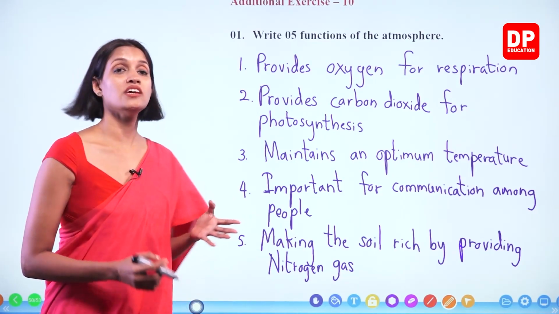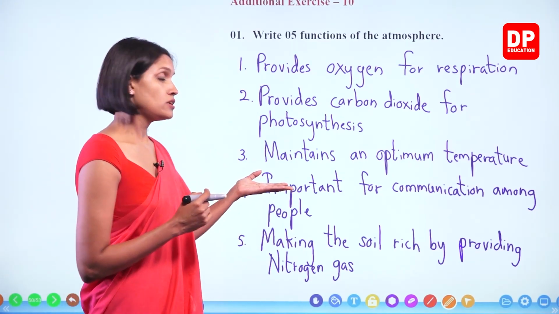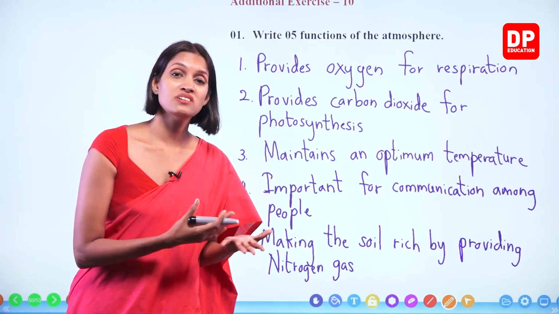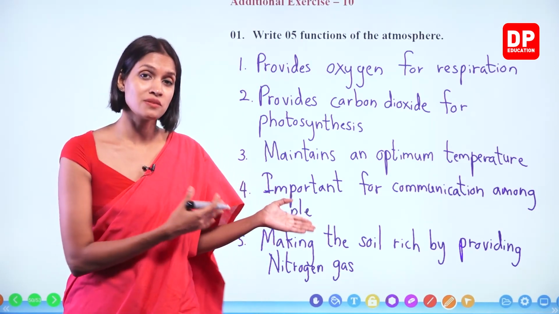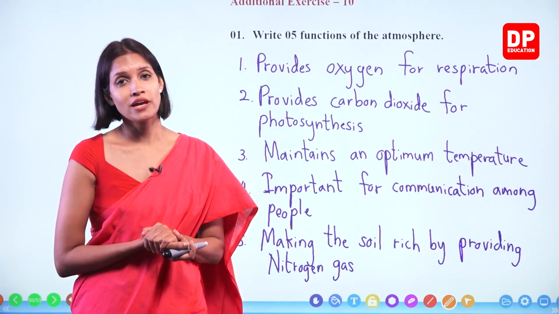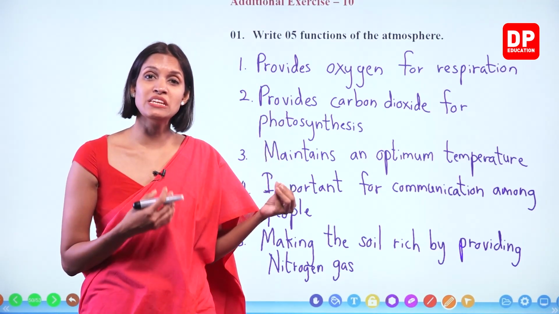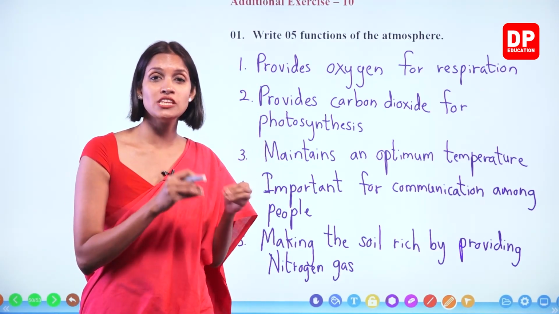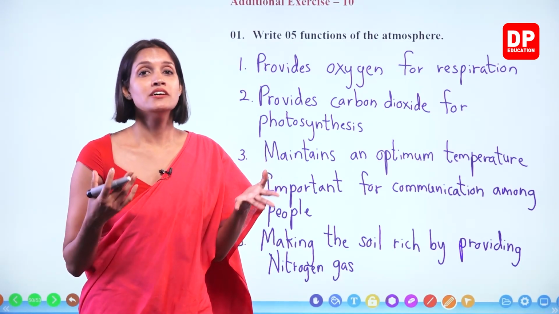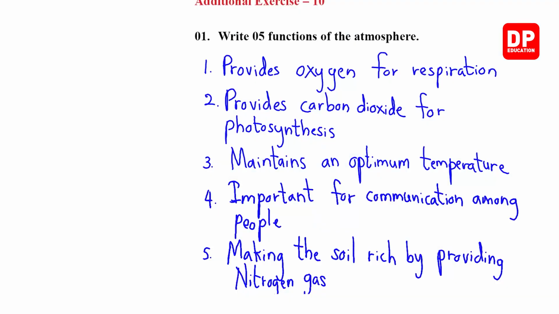What are the other importances, children? For birds and some insects to fly, it acts as a medium, right? It can also minimize the meteors reaching the Earth, and thereby it can save us. Okay. So those are the other things that you can write. We'll go through this.